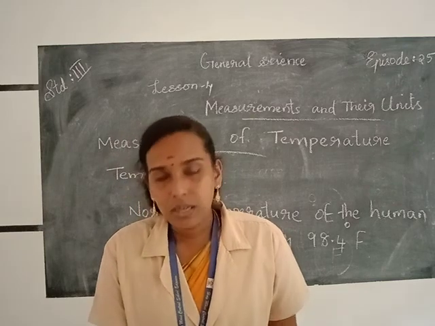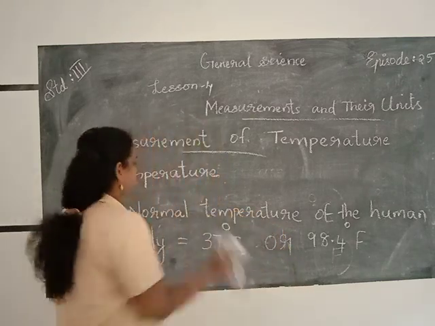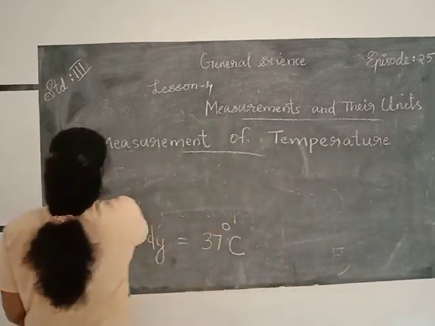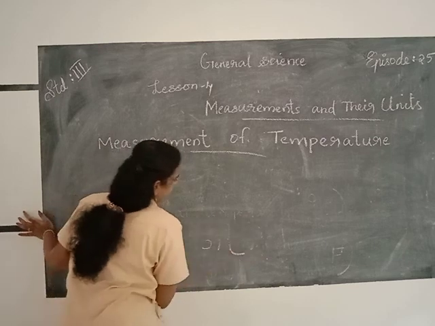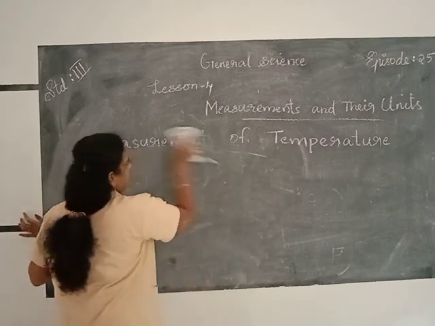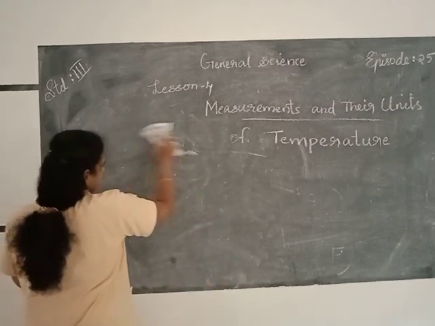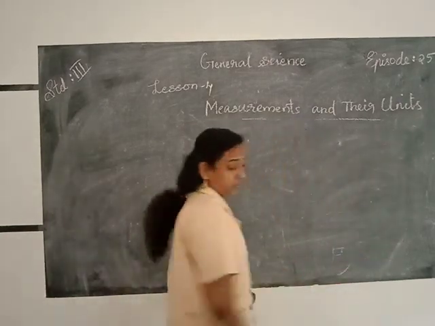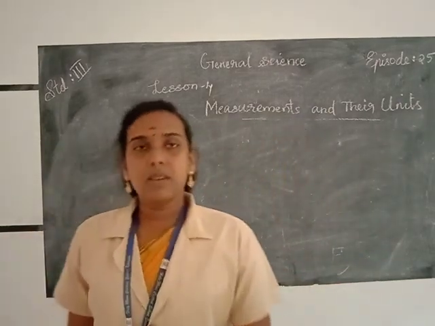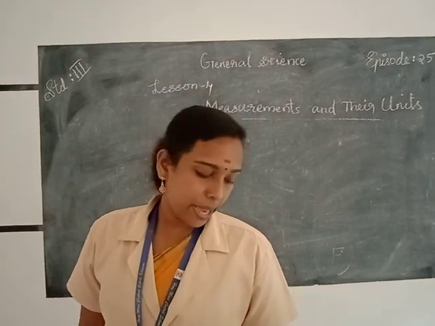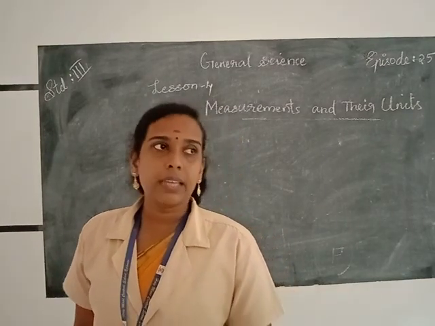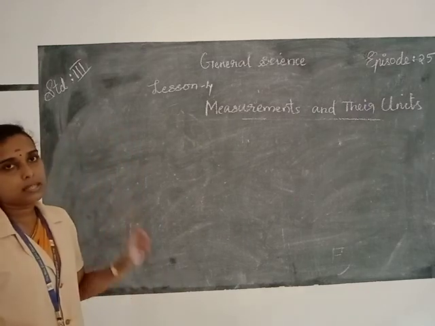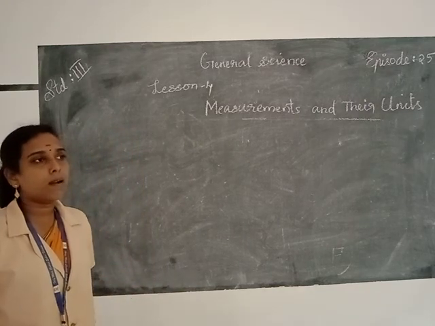So our lesson 4 is over. So in this chapter we discussed about measurements, and the first one is length, and which are the units used to measure length. Meter, centimeter and kilometer.